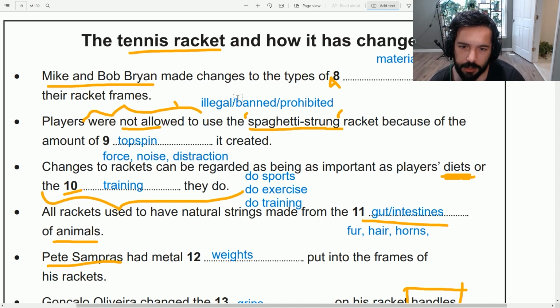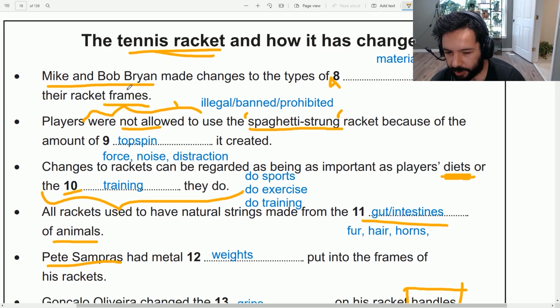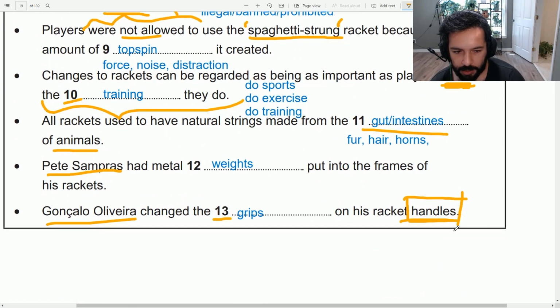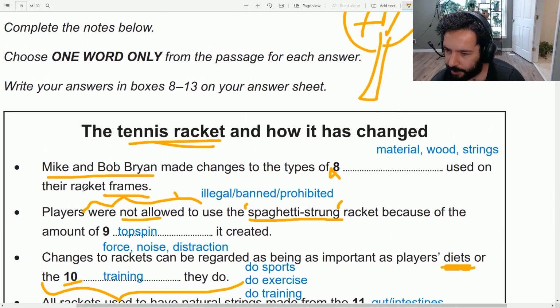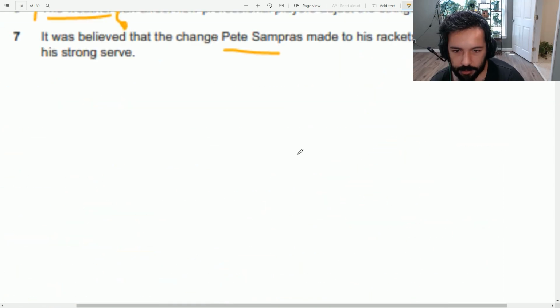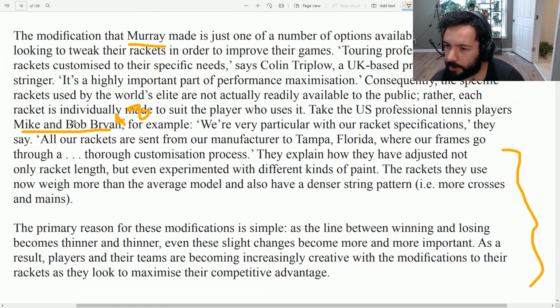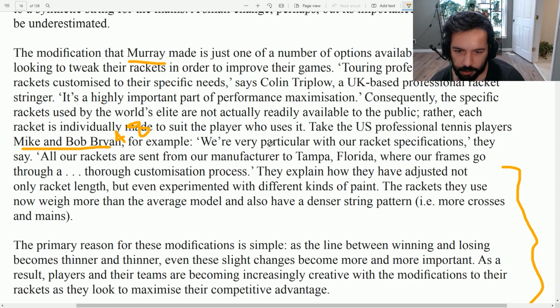So, Mike and Bob Bryan made changes to the types of something used on their racket frames. And when you have the whole passage about rackets, it becomes important which parts of the racket we are talking about. So this guy was making changes to the handles, this guy was making changes to the frames, and so on. And this one was about the strings. Mike and Bob Bryan used something on the frames. What did they use? Mike and Bob Bryan, for example, say: we are very particular with our racket specifications.